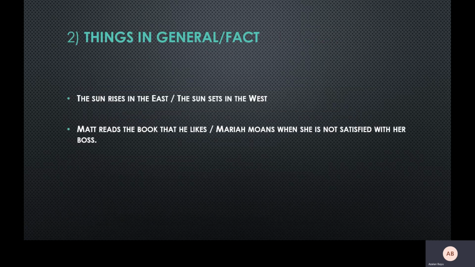Sometimes we want to state something in general or a fact. For example, the sun rises in the east, the sun sets in the west. So it's actually a fact, and you use simple present tense. Or Matt reads the book that he likes. So it's a fact that Matt likes to read books. Or Maria moans when she is not satisfied with her boss. It shows the habit of Matt and Maria: Matt likes to read and Maria likes to moan or complain when she's not satisfied with her boss.